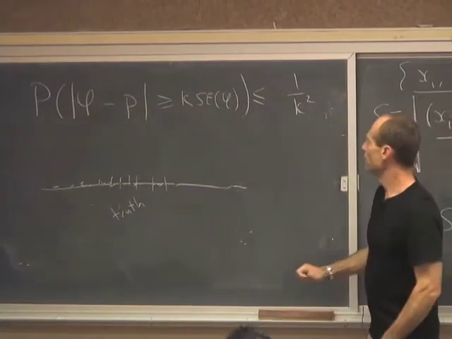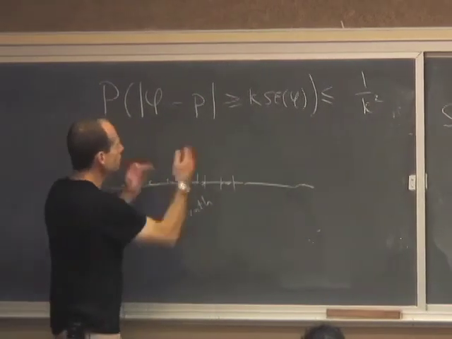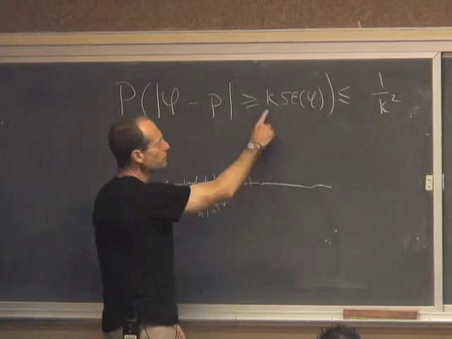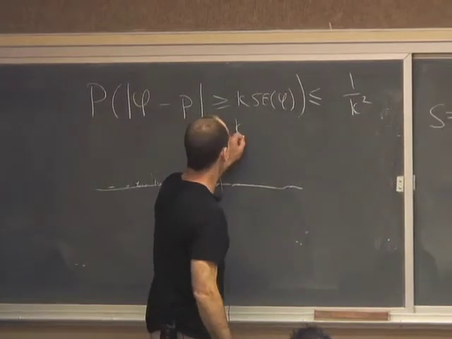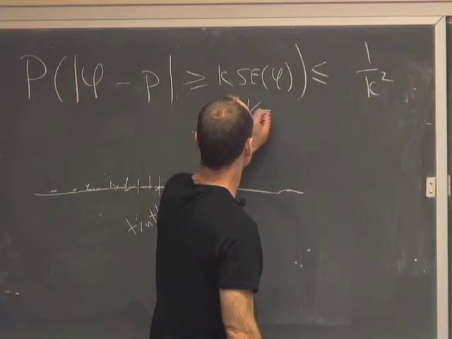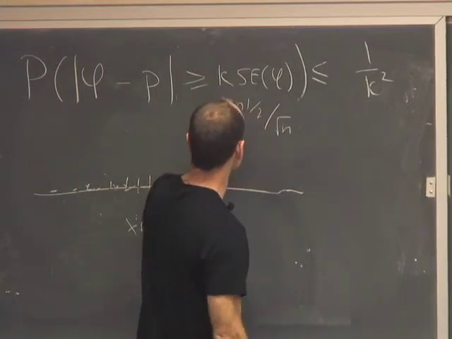So the chance that they differ by more than k SEs is no bigger than that. What's the chance they differ by more than k times a half over root n? Let's go ahead and put an f in here for grins.